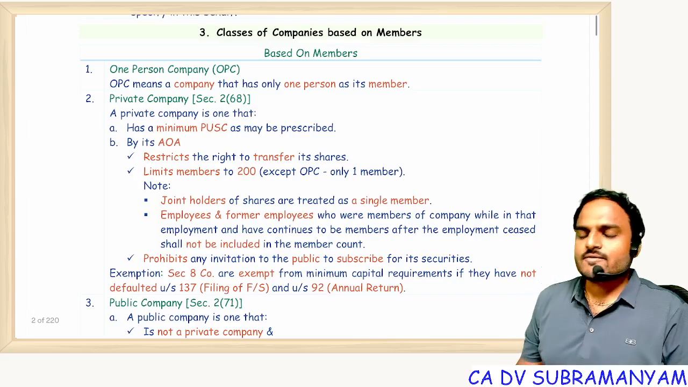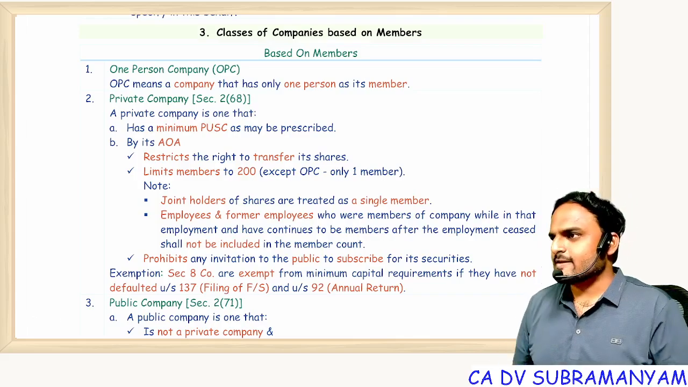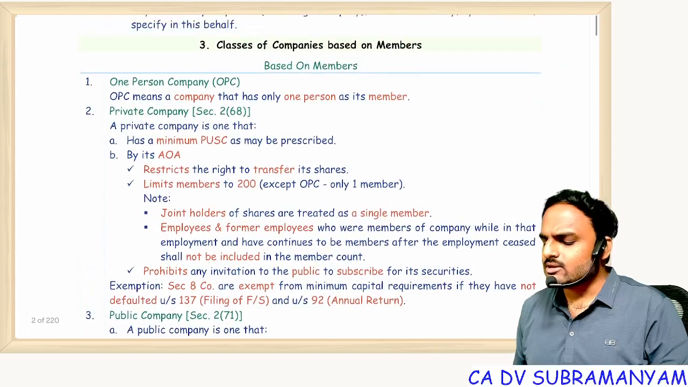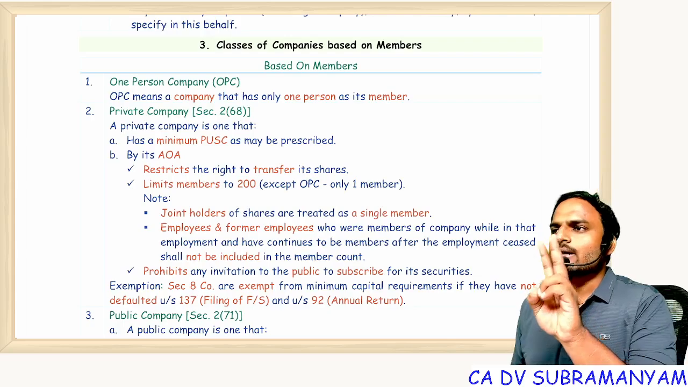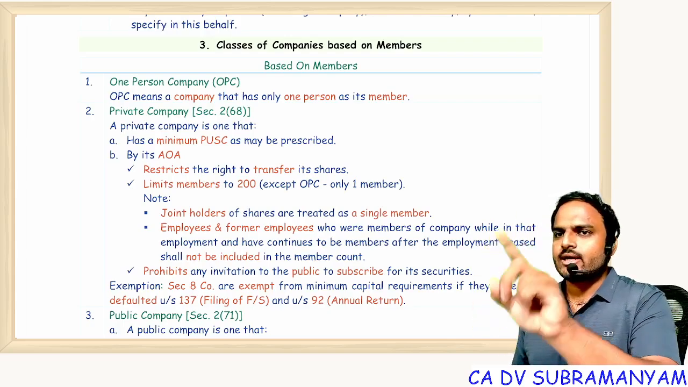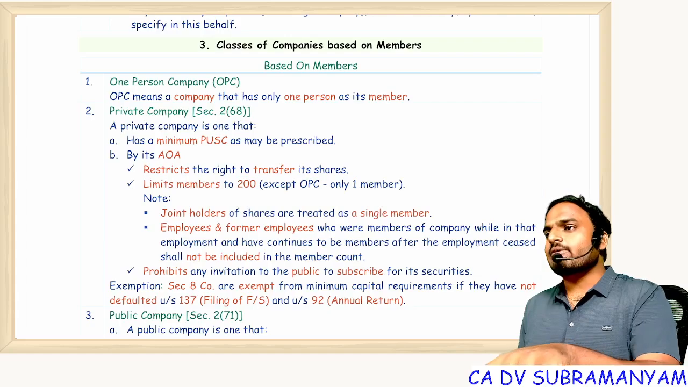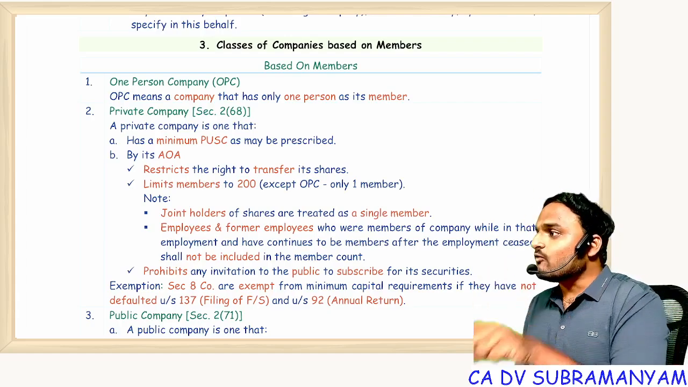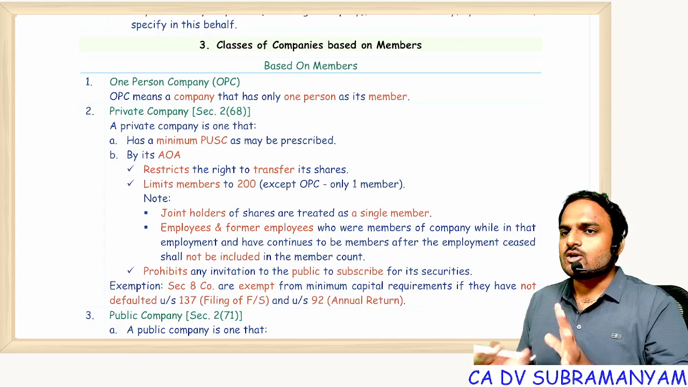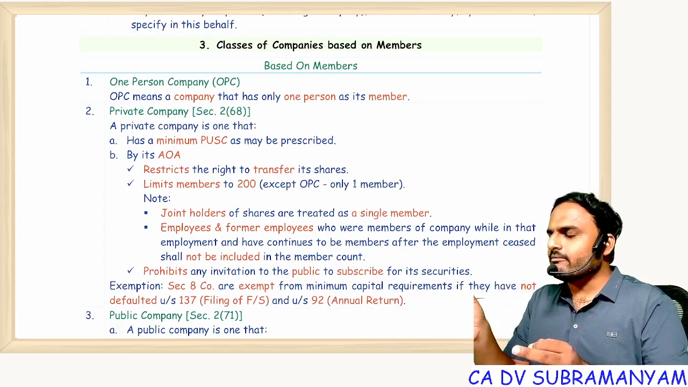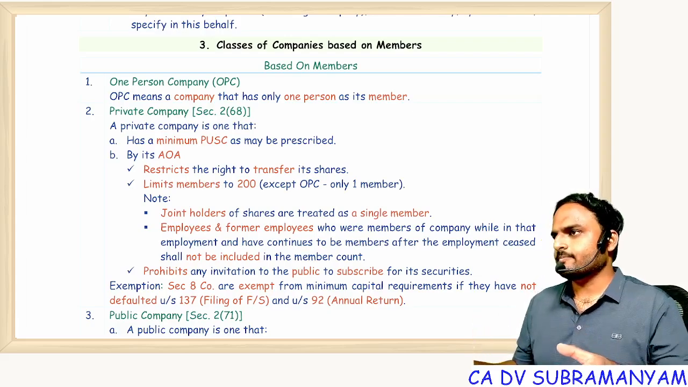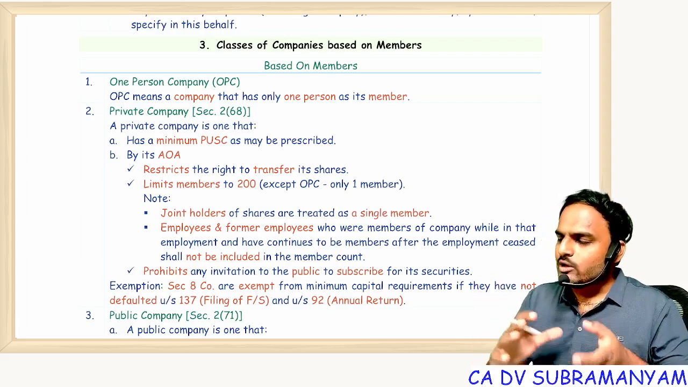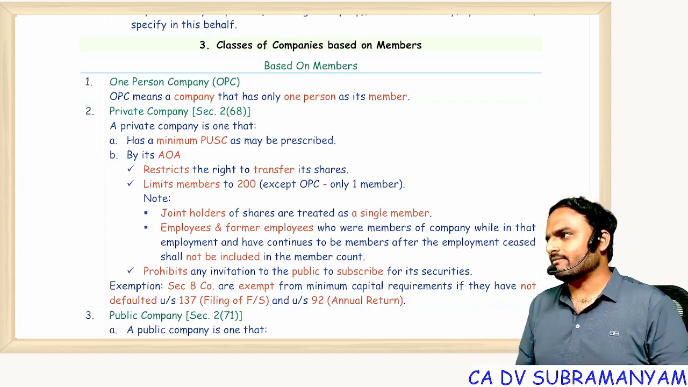Next one, classes of companies based on members. So how many companies do we have on the basis of members? Classification, come on, tell me how many companies we have? 2 companies. It's not 3, 2. Private, public. In a private company, if the number of members is 1, then it is an OPC. Now tell me, every OPC is a private company, yes or no? Yes. OPC can never be a public company. OPC can become a public company only if the number of members is increased to 7.